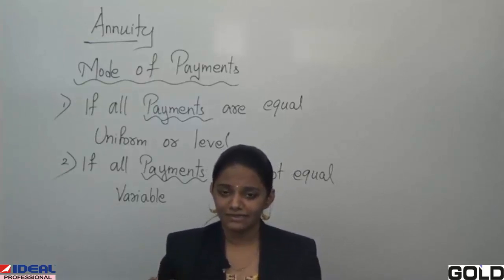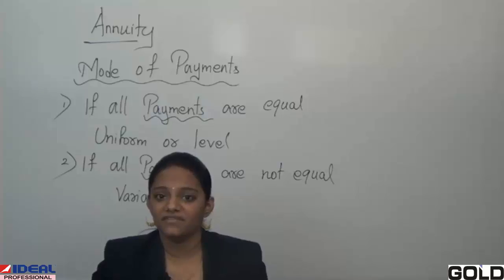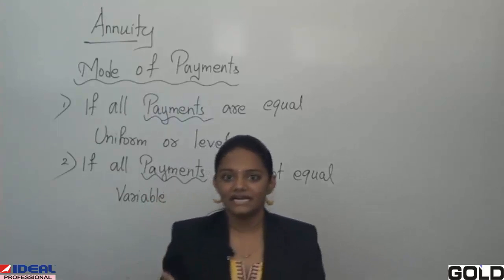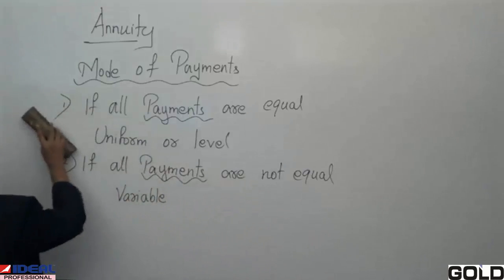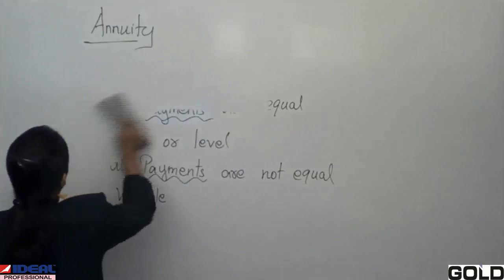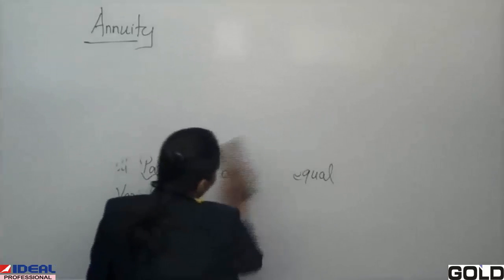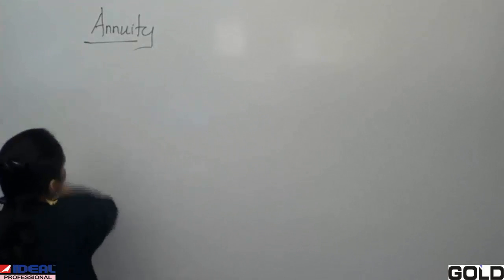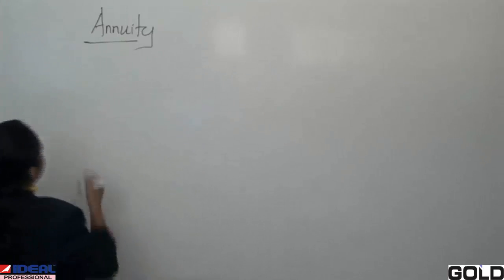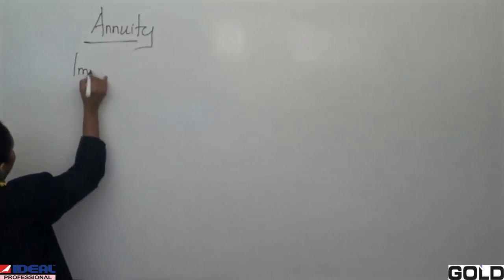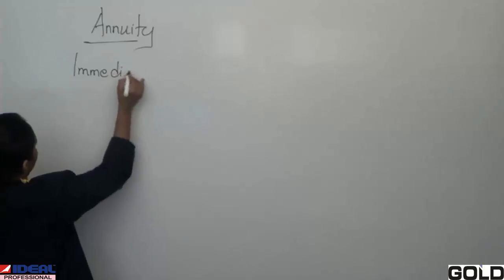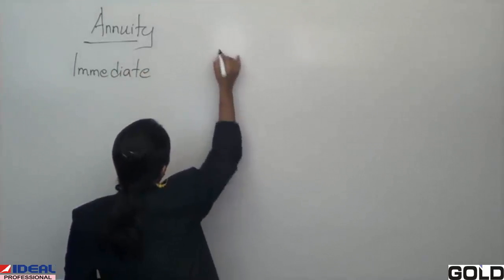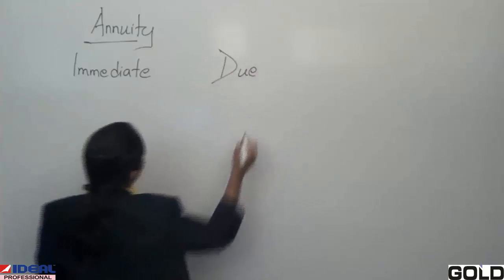Now, annuity can be classified into two. The first is annuity immediate, and the second is annuity due.